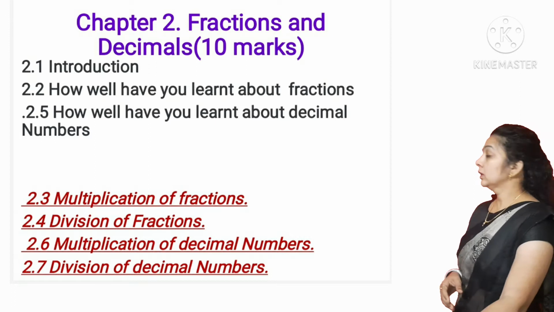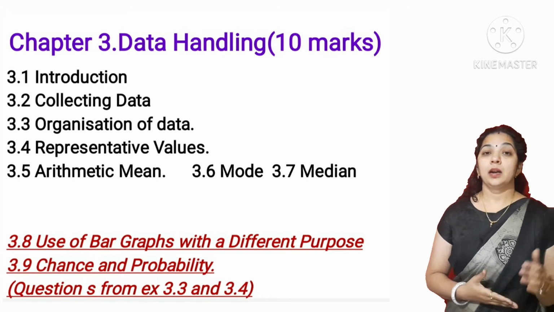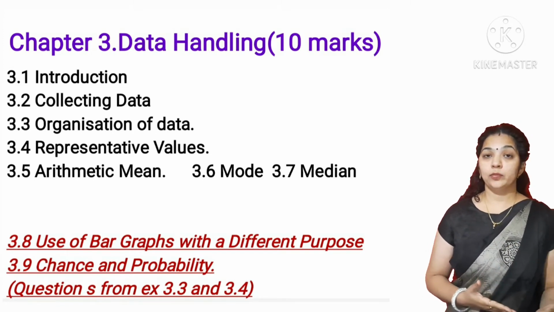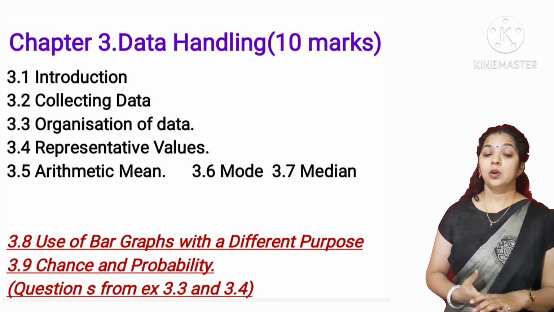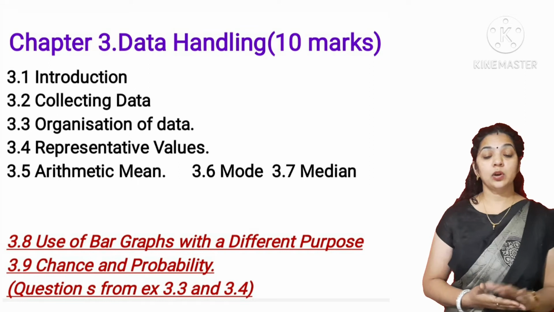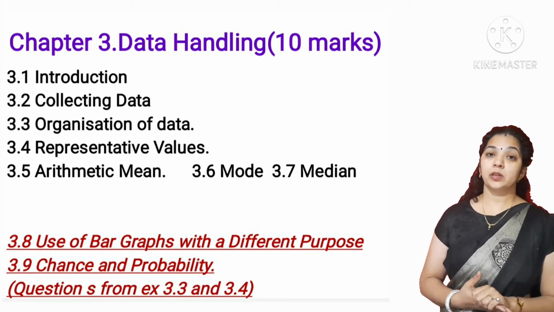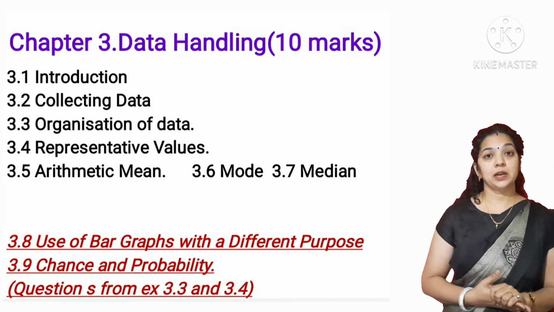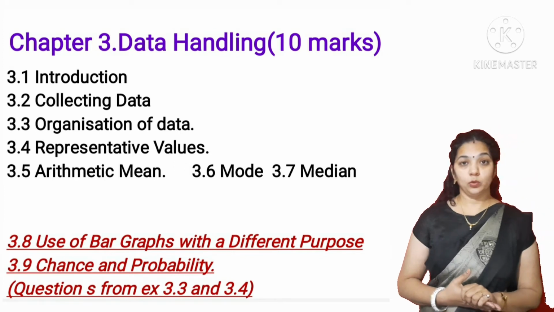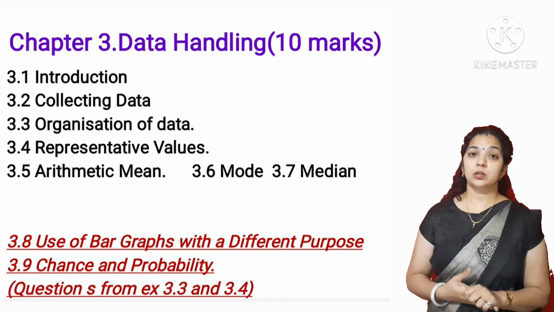Chapter number 3, data handling, and the weightage of this chapter is 10 marks. The topics from 3.1 to 3.7 are a part of your syllabus, and only 2 topics, that is use of bar graph with different purpose and chance and probability, have been removed. The exercises based on these 2 topics are 3.3 and 3.4.